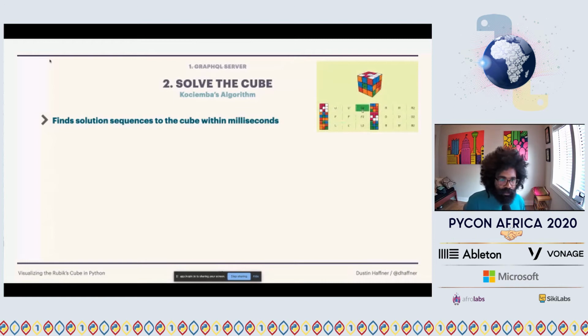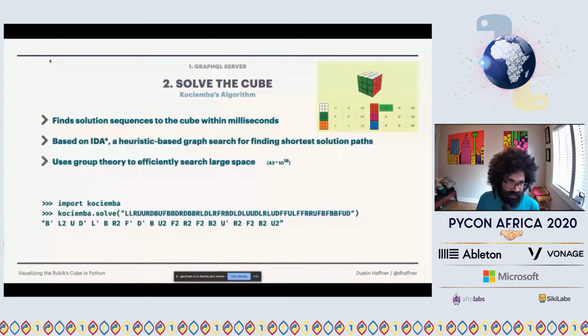How we touch it in Python is very simple, and I love this API. It's perfect to me. Whoever designed this, I give them kudos. I showed an example usage at the bottom of the slide: import kociemba, and then just pass your cube state to kociemba.solve, and you get your algorithm. So it's perfect, and it was the perfect building block for me to make this project.